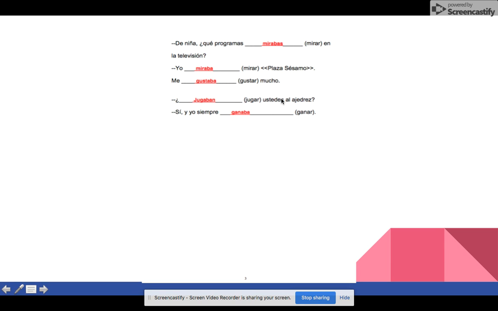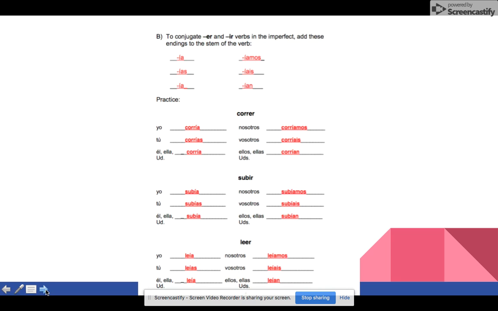Then your subject is ustedes. It's a question. It's not going to be at the beginning, so it's at the end. ¿Jugaban ustedes el ajedrez? Sí, y yo siempre ganaba. So yo is your subject, and then ganaba is your verb. So always look and see what your subject is to figure out which form of the verb you need in the blank.